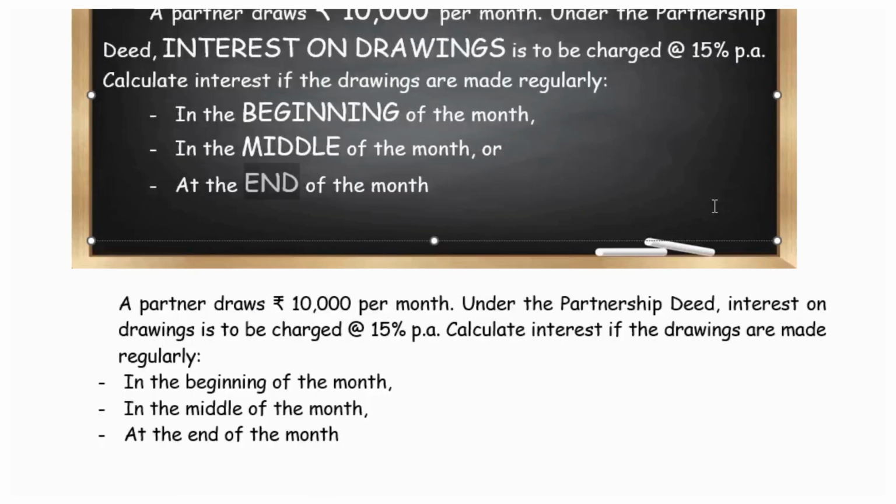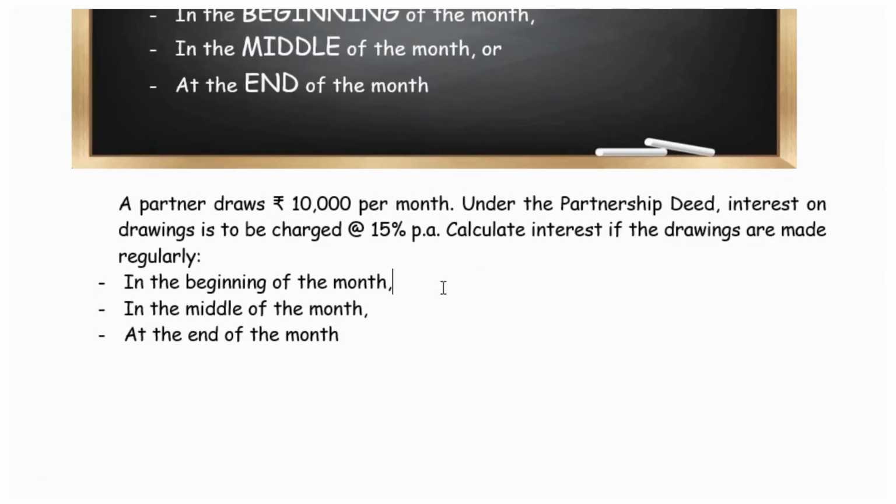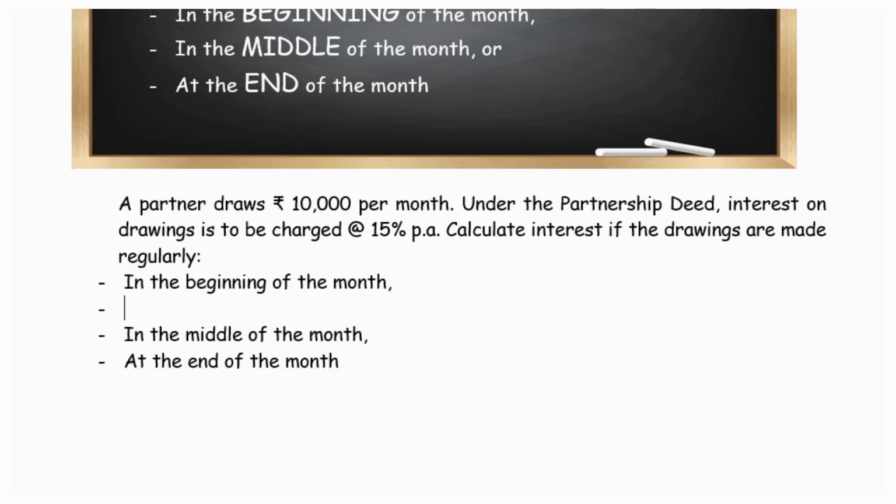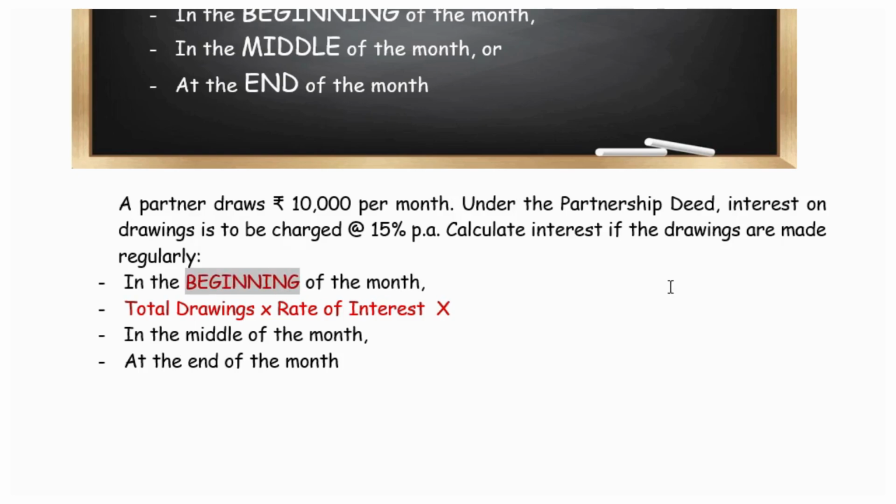Yes. Now for this we will be applying a formula. We have already discussed in our previous video the formulas related to calculation of interest on drawings. The interest on drawings formula is total drawings into rate of interest into, if it is the beginning of the month, 13 divided by 24.